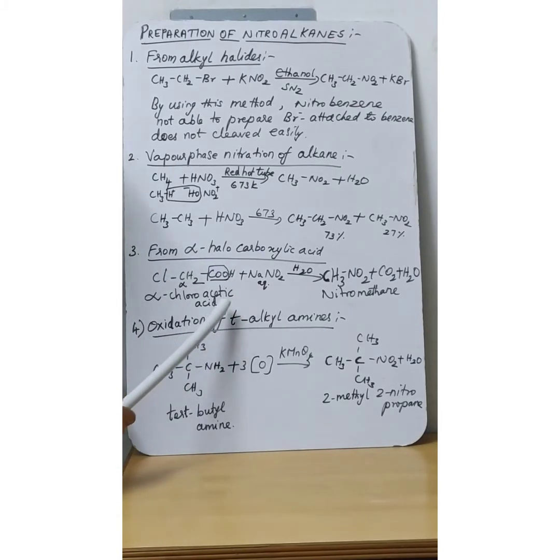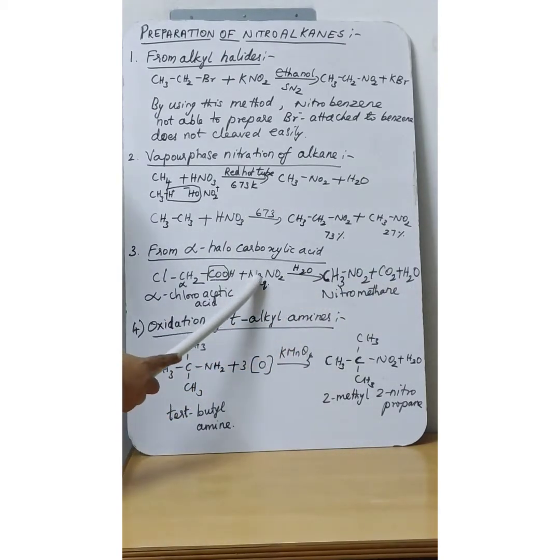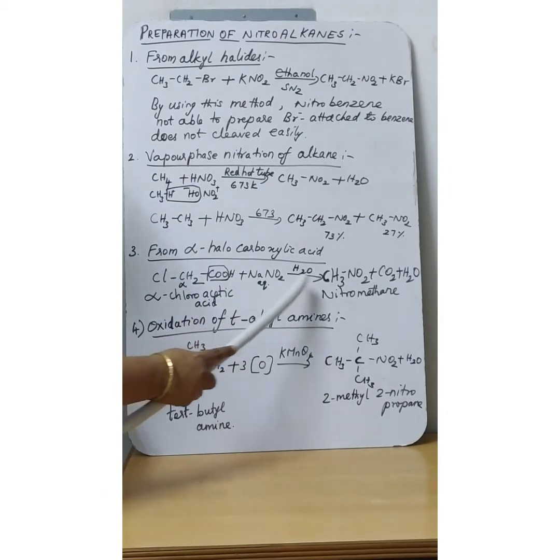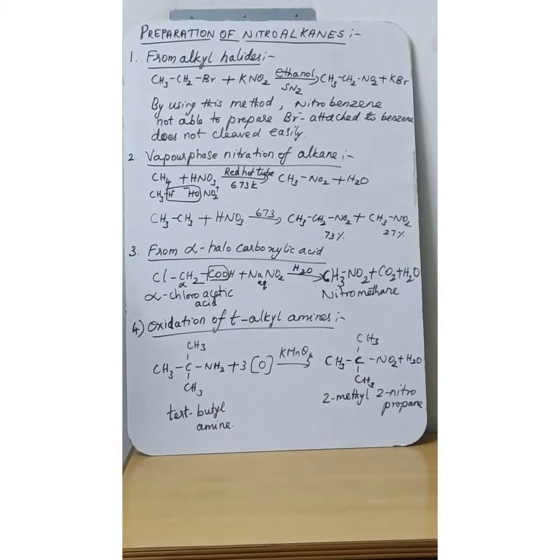This alpha chloroacetic acid reacts with an aqueous solution of sodium nitrite. What will happen? The COO will be removed as CO2, and Na and Cl will be removed as NaCl, not H2O.